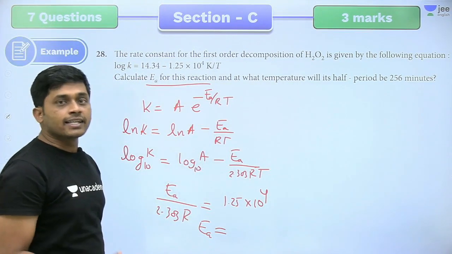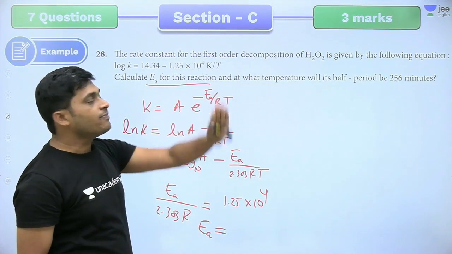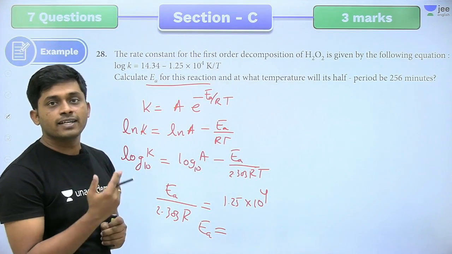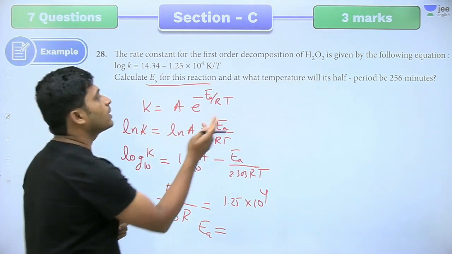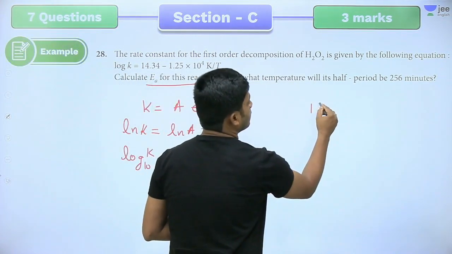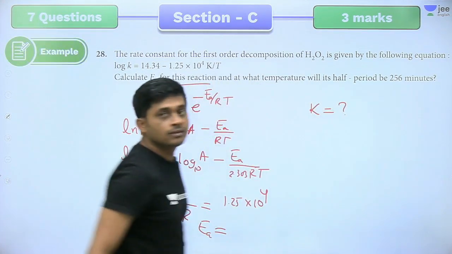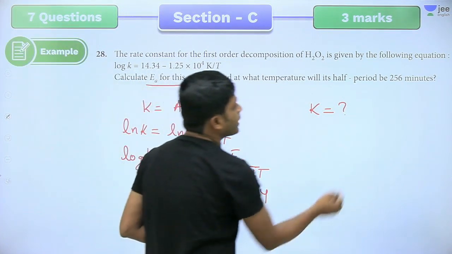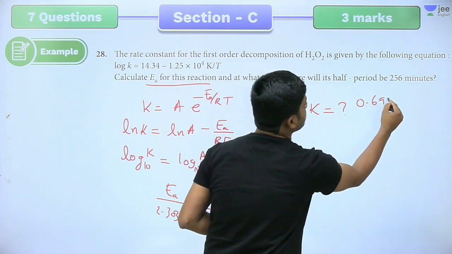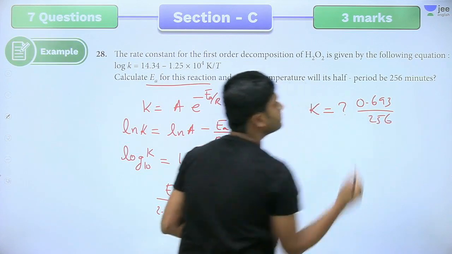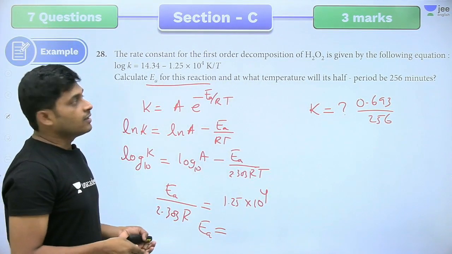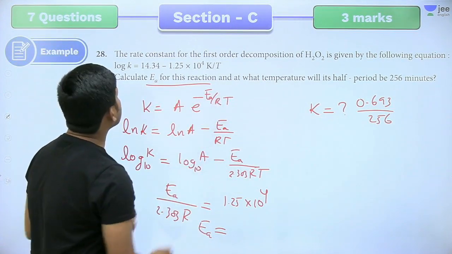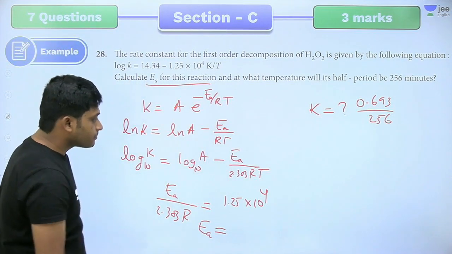At what temperature will its half-life period be 256 minutes? Half-life period is 256 minutes and what is the k value? Sorry, temperature they are asking, right? So k equal to 0.693 by 256 minutes. If you know t half, then directly k value we get. So what is its temperature? Directly follow this now.